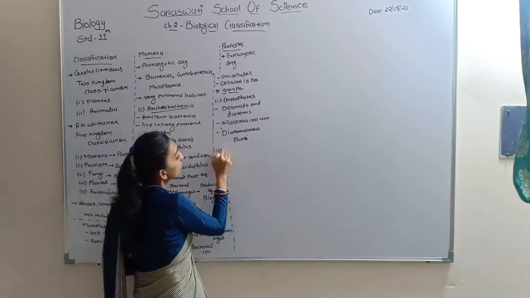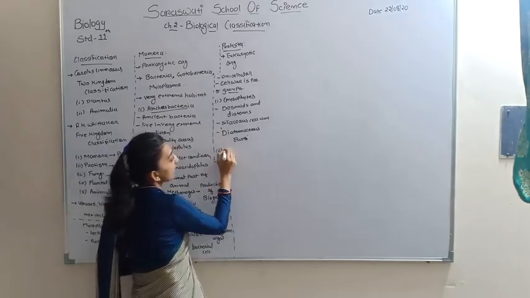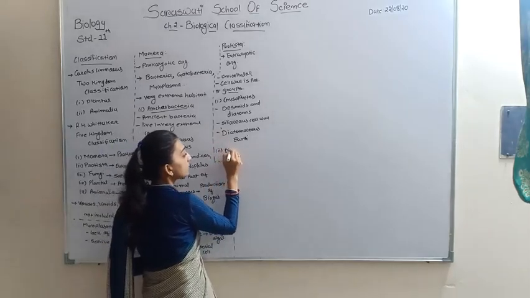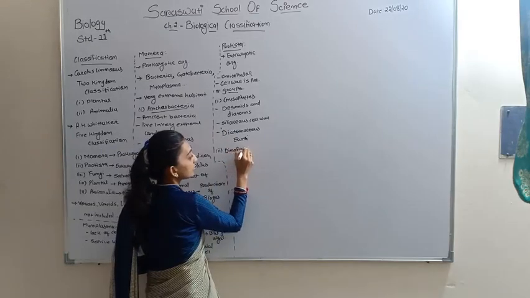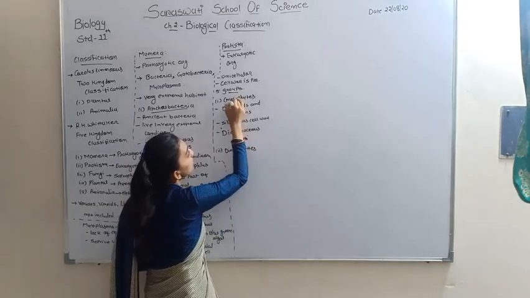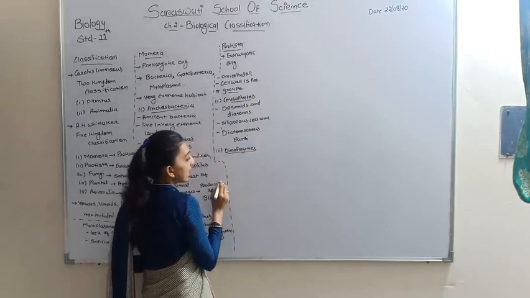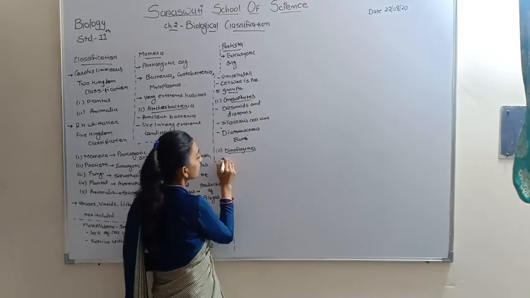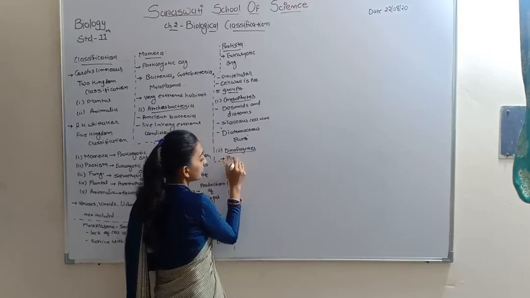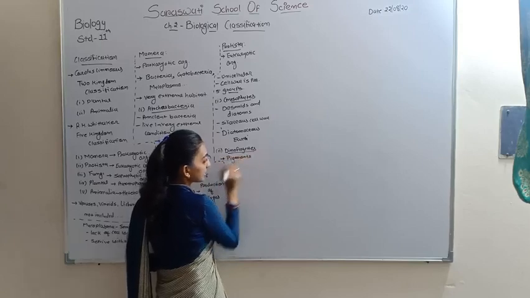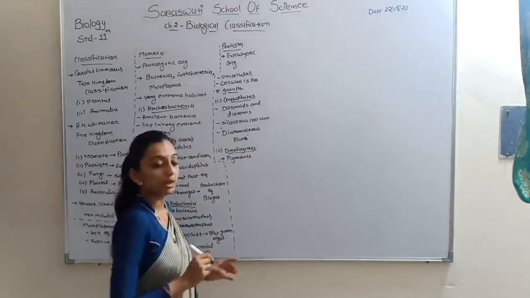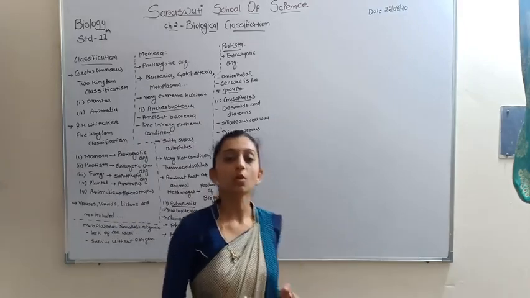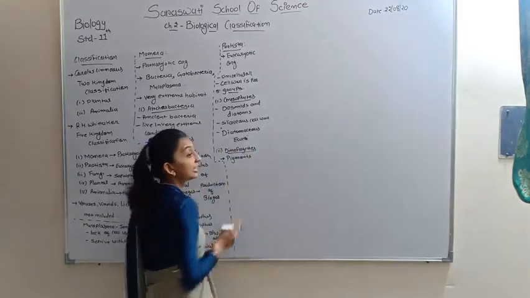The first group is chrysophytes. The second one is dinoflagellates. The dinoflagellates have different pigments present, so they appear blue, green, yellow, etc. And this is present in sea areas.